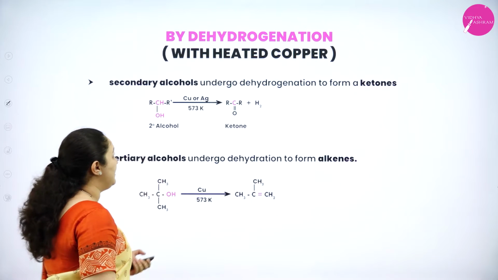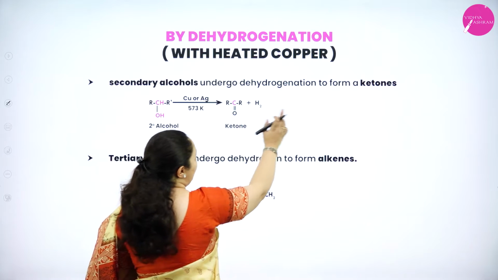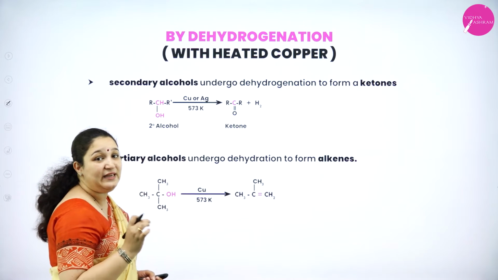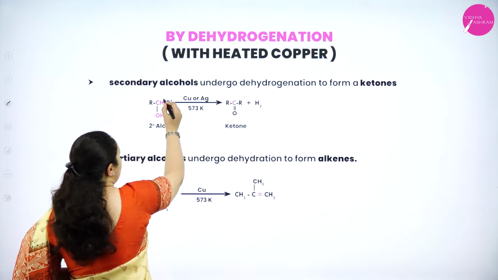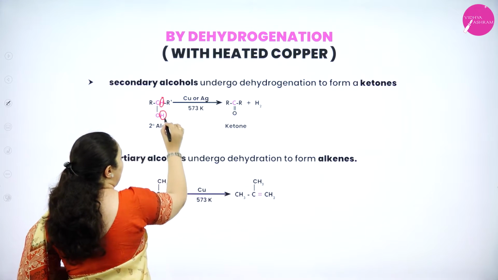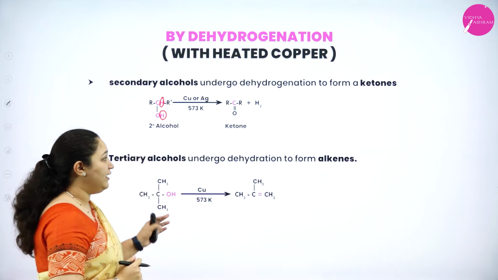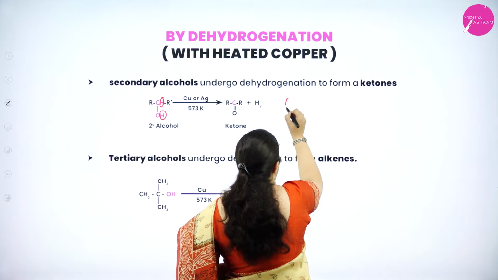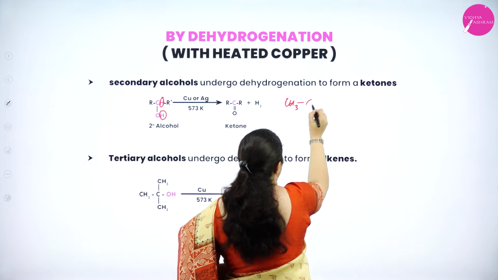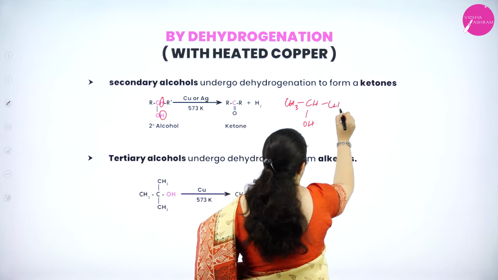What about secondary alcohols? Secondary alcohols undergo dehydrogenation to form ketones. What does it form? Ketones. So here hydrogen and hydrogen will be removed, a double bond will be formed, you will get a ketone. So for a secondary alcohol, I can take an example of R as a CH3 group, CH3 CHOH CH3.